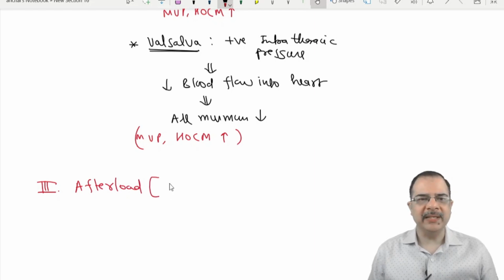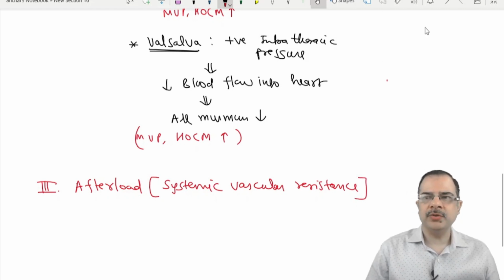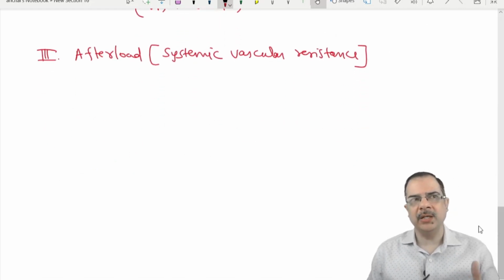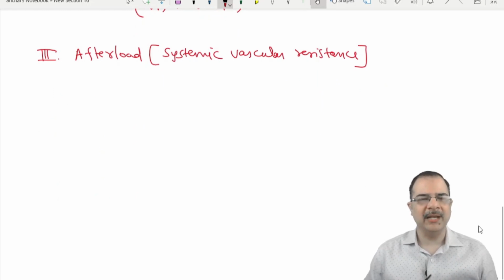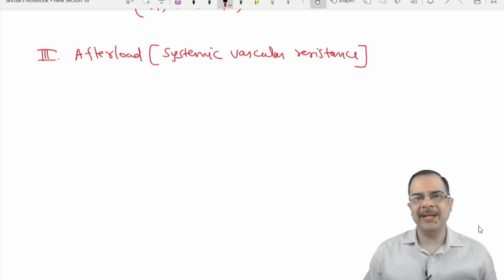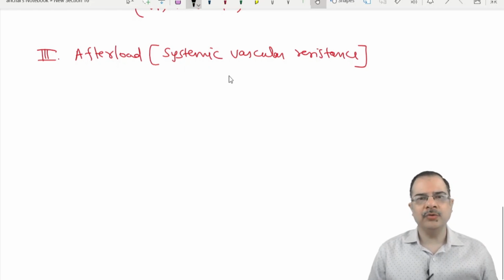Afterload, or we can say systemic vascular resistance, will obviously affect the left side of the heart murmurs. Mostly the murmurs of aortic stenosis and aortic regurgitation will be affected. So let's see how the systemic vascular resistance can be changed.